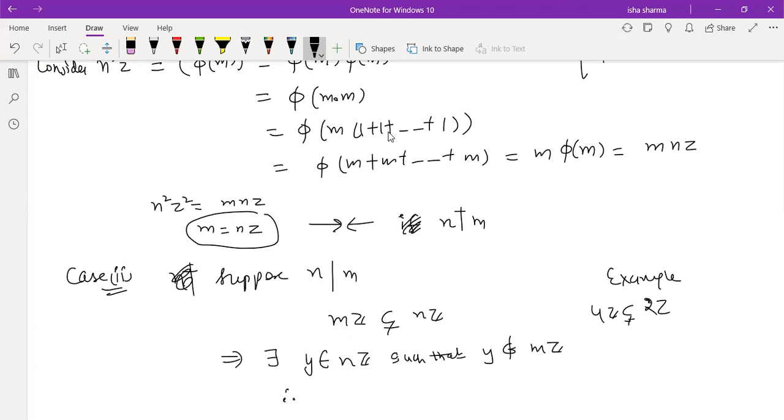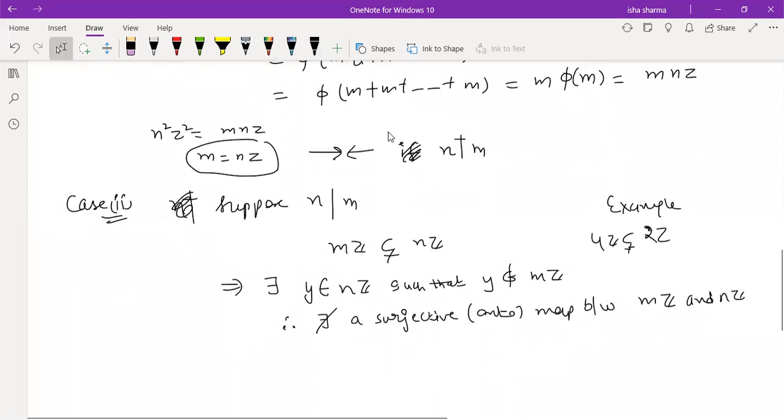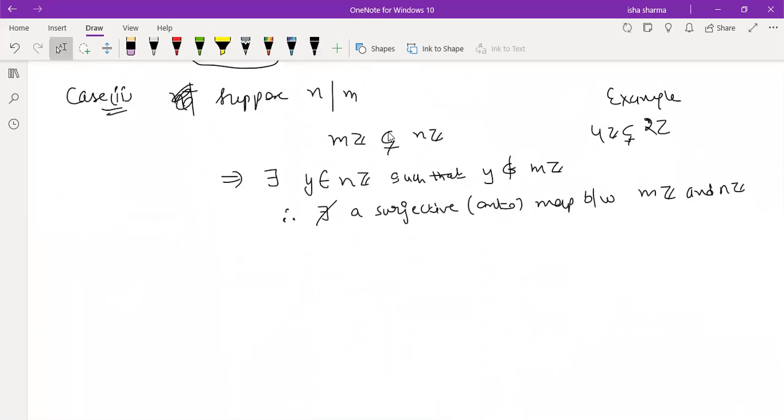So therefore there does not exist a surjective, which is onto, map between mZ and nZ. That's a simple logic which I just explained to you even when I was telling you how to deal with the example 4Z and 2Z, that there are always extra elements in 2Z. There are infinitely many extra elements in 2Z.